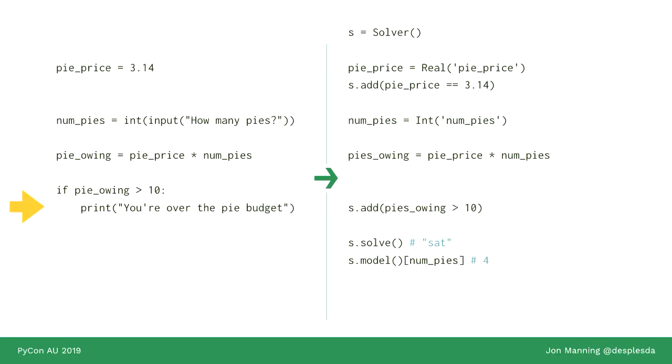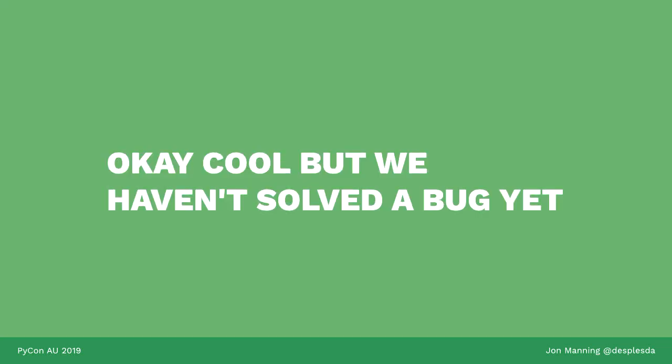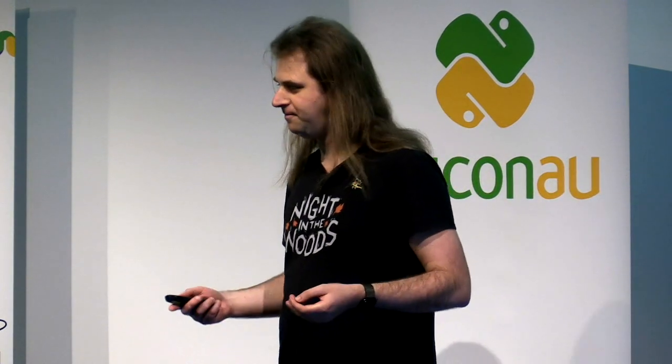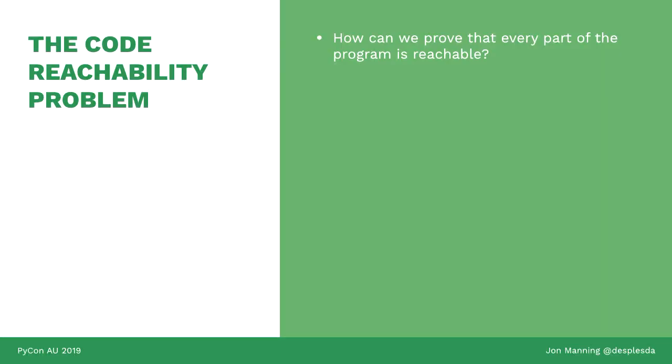So that's great. We've solved a bakery problem, but we haven't solved a real bug yet. Let's take this approach, which we use to solve a bug by hand, and then generalize it into an automatic process. How can we solve the code reachability problem, which is only one class of bugs, but it's still a fairly interesting bug to explore. So we're going to focus on this today. So I have one more challenge for everyone here.